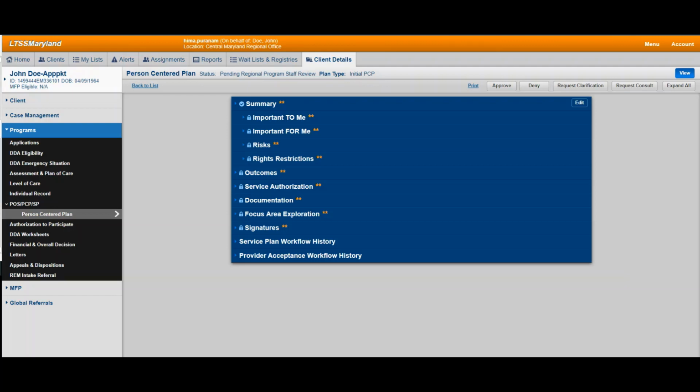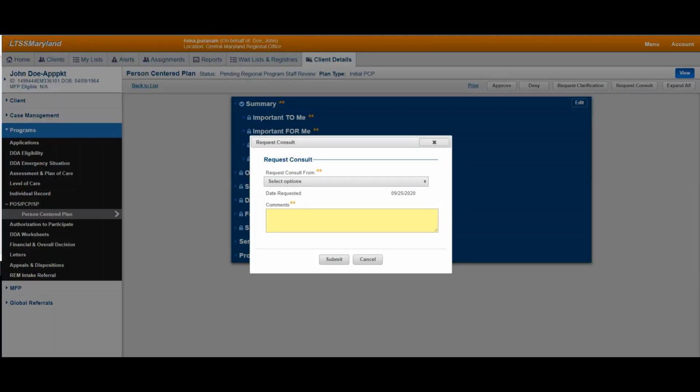Once you click on the Request Consult button, a modal window shall display. This window shall provide you a drop-down of options, including the DDA Regional Program Supervisors, Regional Nurses, DDA HQ Nurses, DDA HQ Psychiatrists, and Behavioral Support Staff that you can request consult from. You may select multiple people if needed.